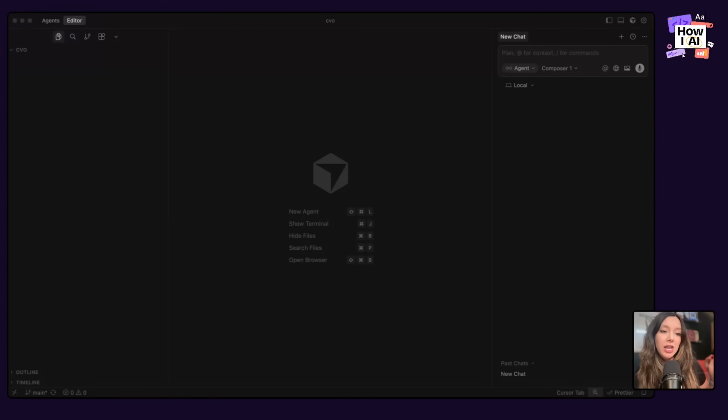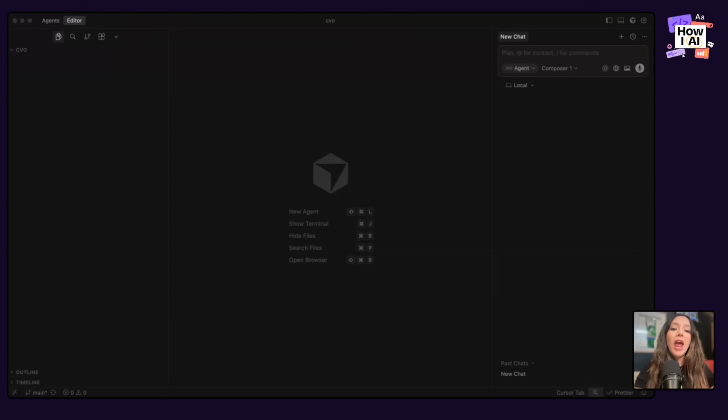And so I have opened Cursor. It is opened to an empty directory. That directory is actually named Sivo because this is going to be my personal project. There are no files. There's nothing in it. So all you have to do is go into your file browser, create a folder that's empty, open that folder